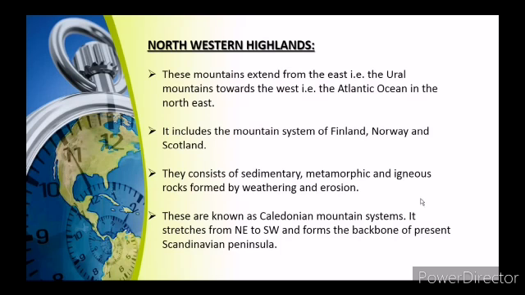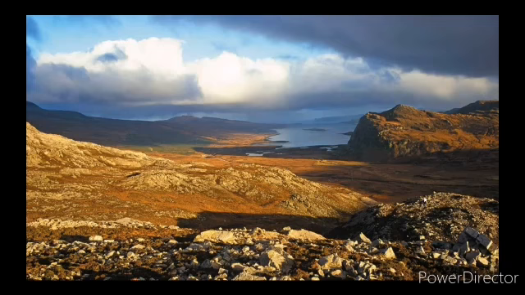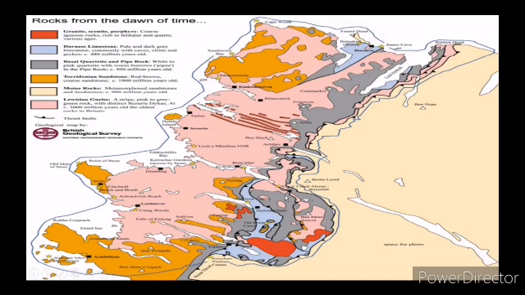Let's study the map. This is the Northwestern Highland. This is one picture of a Northwestern Highland. So let's study the map.